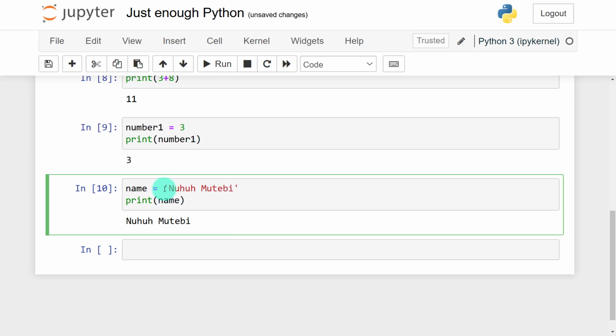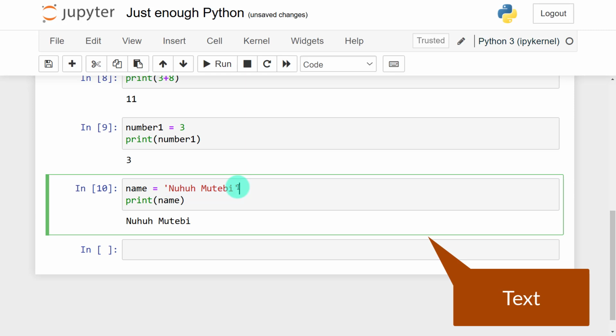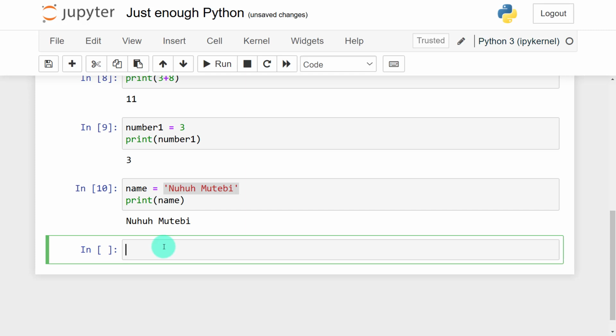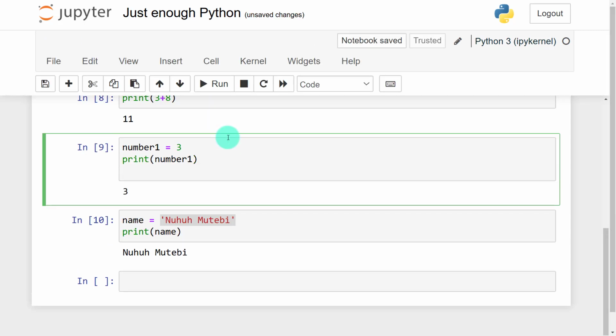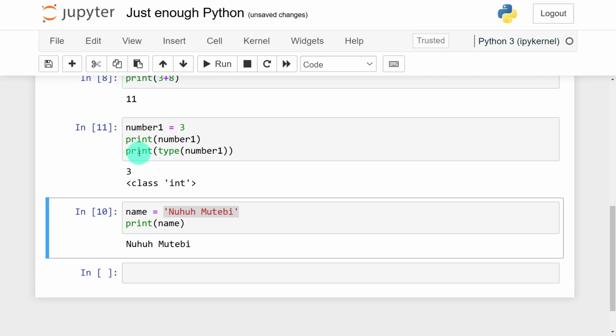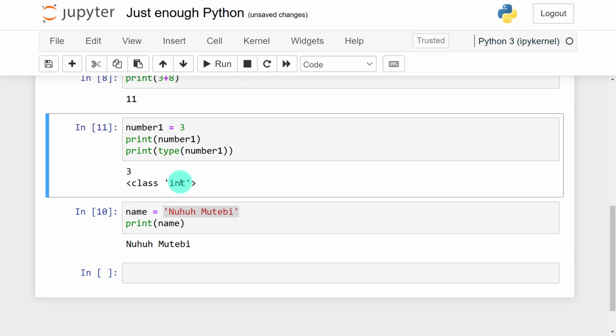And now here, this is text. So any categorical data called text, or any text data, I think even date can be stored as a string. So we call these ones text or string data types. So how do you know the type of a variable? Here I can go ahead and print the type. So we use the type keyword of number 1. So when I go ahead and print the type of number 1, you can see that I have it as class. Its class is int.